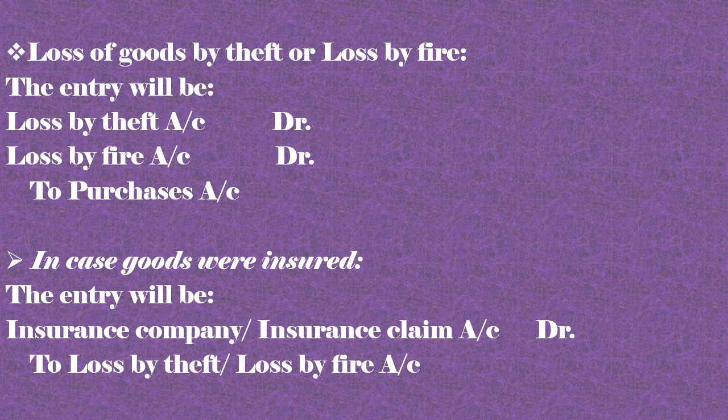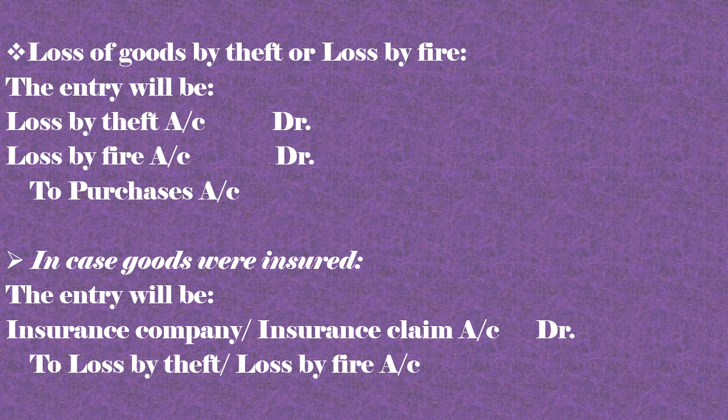Insurance claim will be debited, because the insurance company becomes the debtor, which will give us money that is due at the time of loss. We are giving money to the insurance company, and whenever we have loss by theft or fire, the insurance company will give us money.